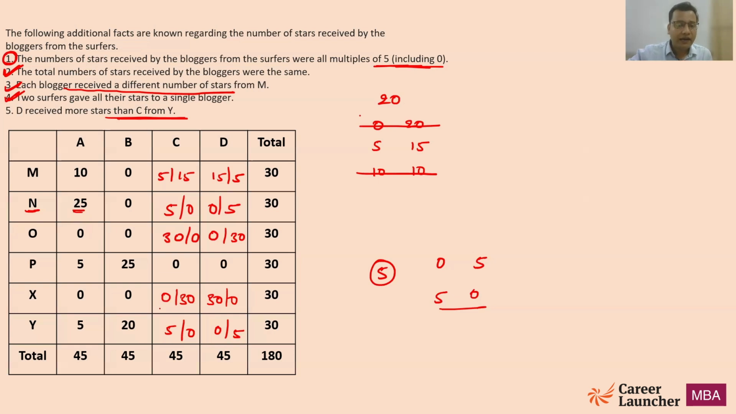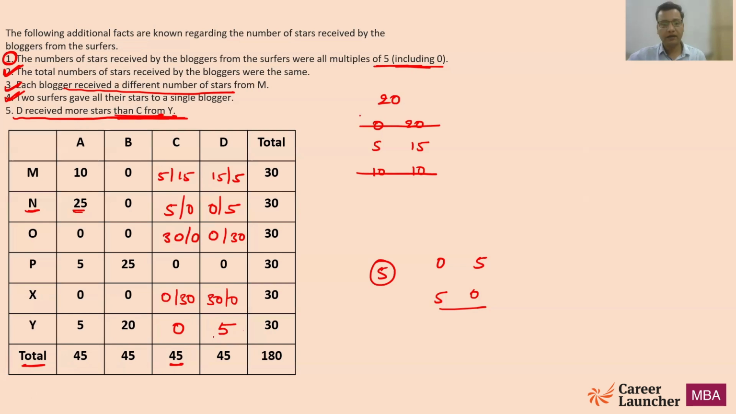Now let's calculate the total number of stars given to C. One very important piece of information that we have missed is this: D received more stars than C from Y. That means D has to get more stars. That means D has to be 5 and C has to be 0. C has to be 0 because D is getting more stars from Y than C. Then C has to be 0 and D has to be 5.